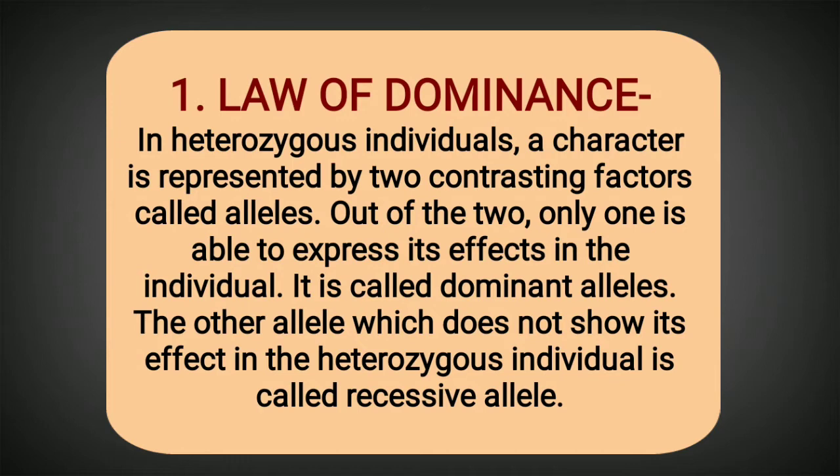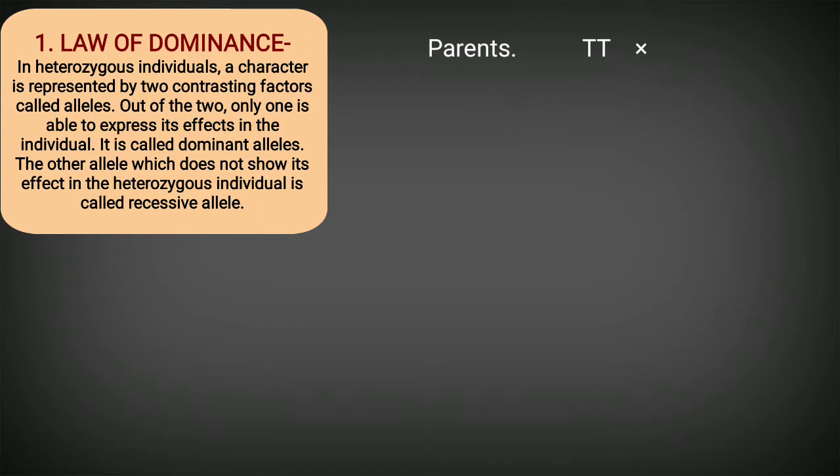Now let's try to understand what the law says, according to the crosses that he made. Let's understand this with the help of the monohybrid cross. Mendel took two homozygous parents with the genotype capital T and small t.